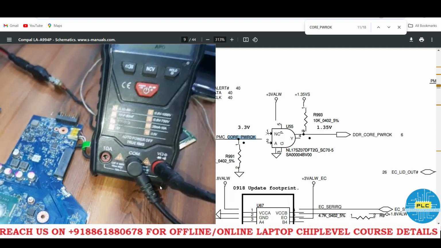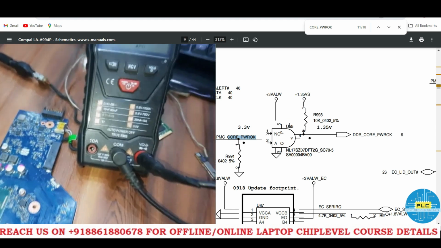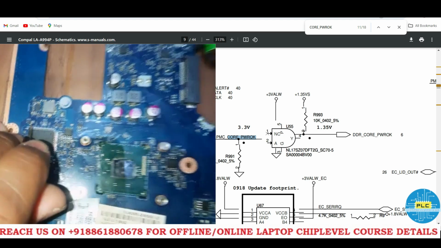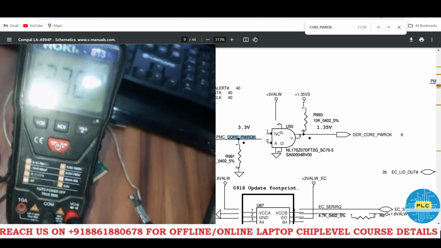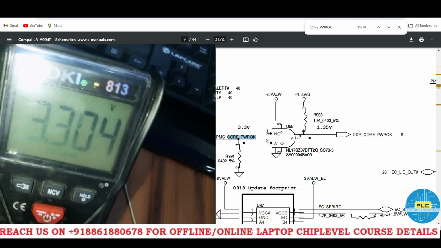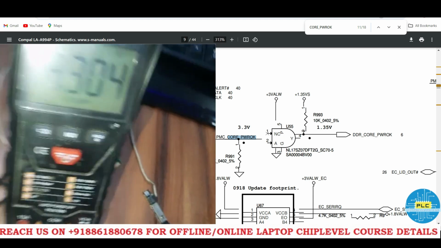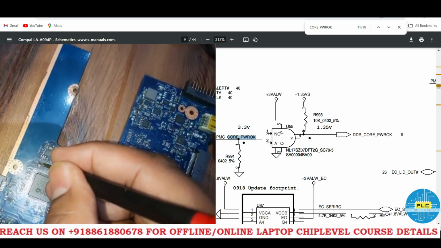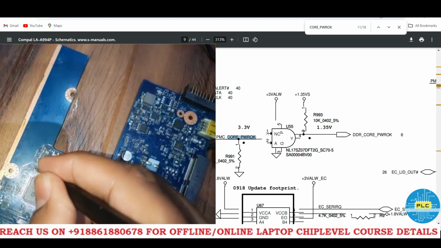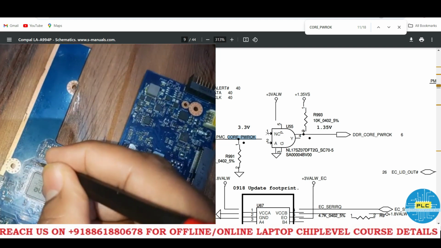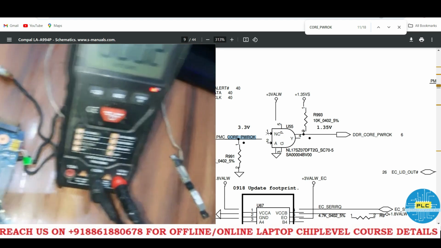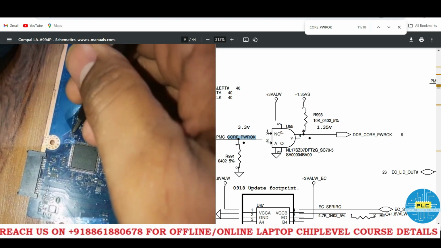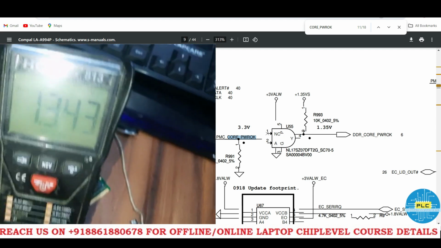See, we can check it here, right? U55, pin number 1 not connected. Pin number 2, it's 3.3 volts, correct? It's a PMC core power, okay. Pin number 3 is ground. Pin number 4, see, it's 1.35.